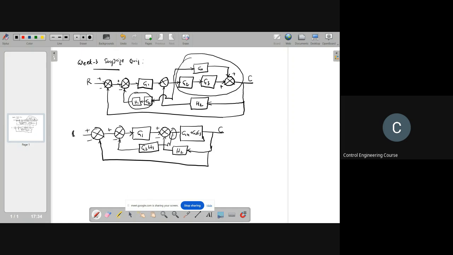One approach is to bring this takeoff point to here.